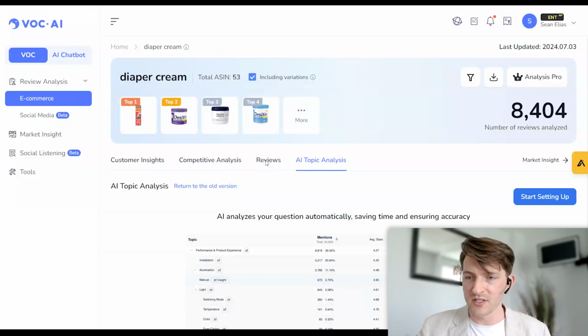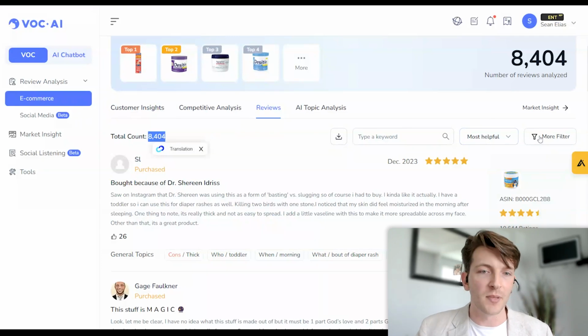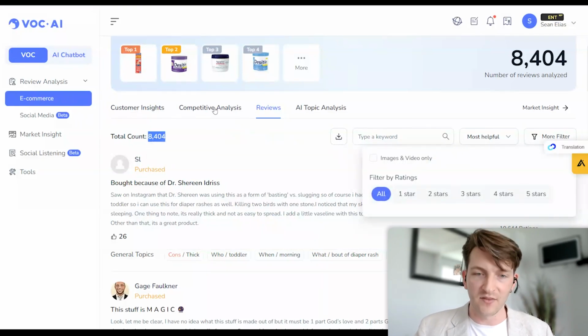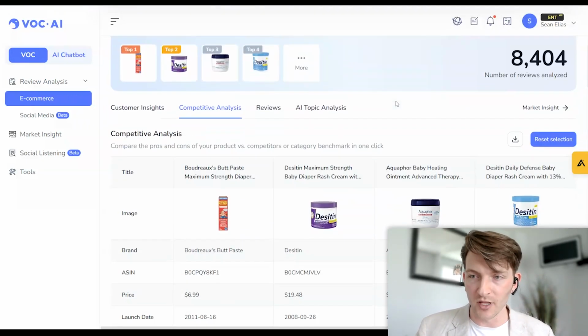Yes, there is this review section, and you can sort this out. You can type in keywords, so it will search based on the keyword you type in. It will search these 8,404 reviews. You can filter them by stars, but there is this competitive analysis tab, again, which I just want to touch on because I skipped over it in the beginning.